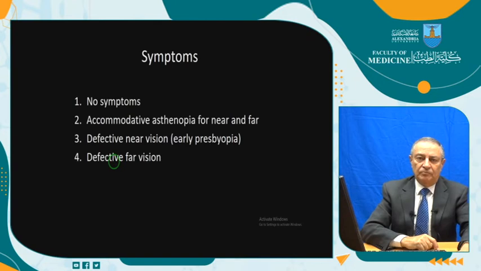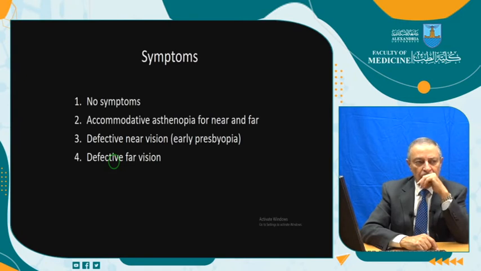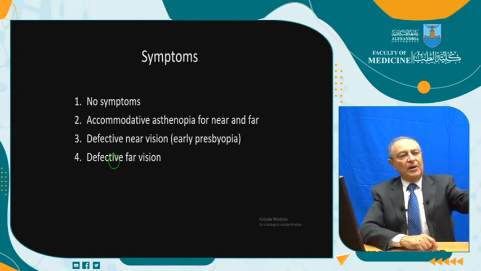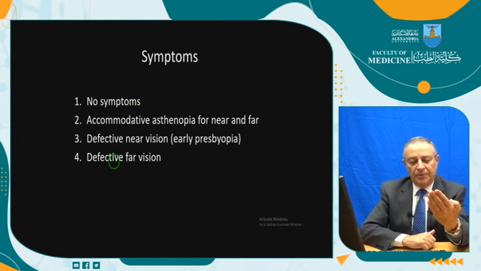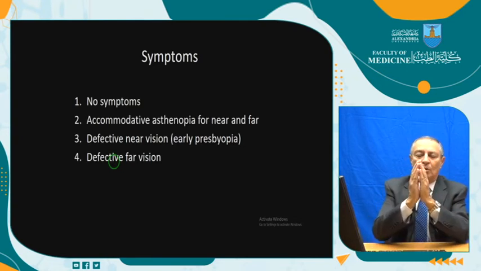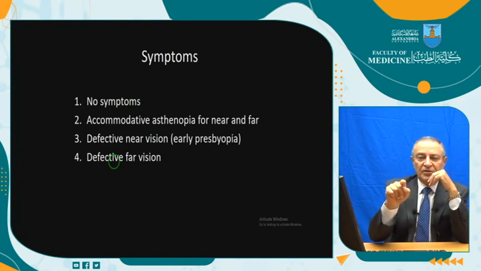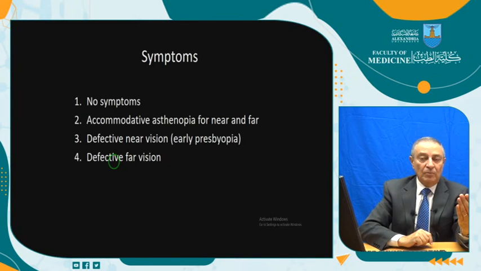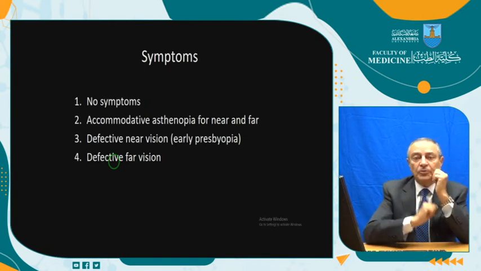Why for near? Let us see. If I am an emmetrope at your age, meaning that at infinity the parallel rays come to a point focus on the retina, and I am putting something to read at 33 centimeters, as we are recommending, for example, what will the lens do? My lens will do accommodation. It will increase its power by how much? 100 over 33, 3 diopters. If I hold this book at 25 centimeters, the lens will induce what? 100 over 25, 4 diopters of accommodation.